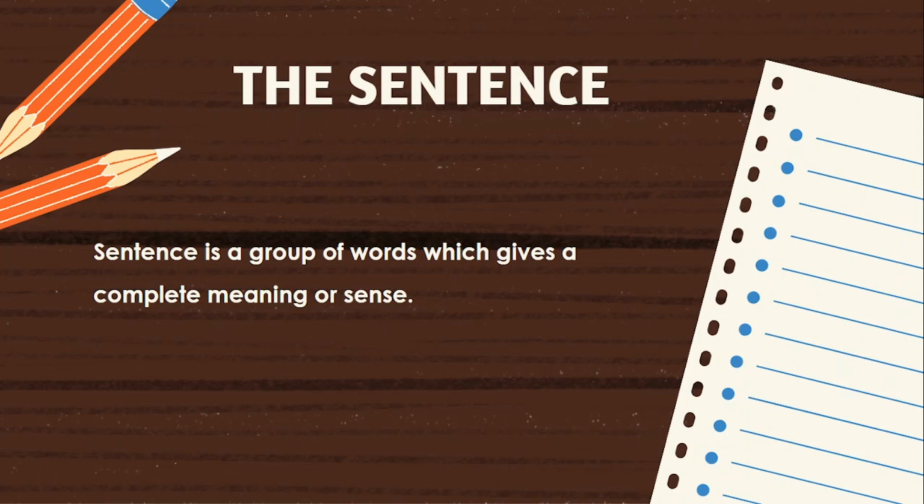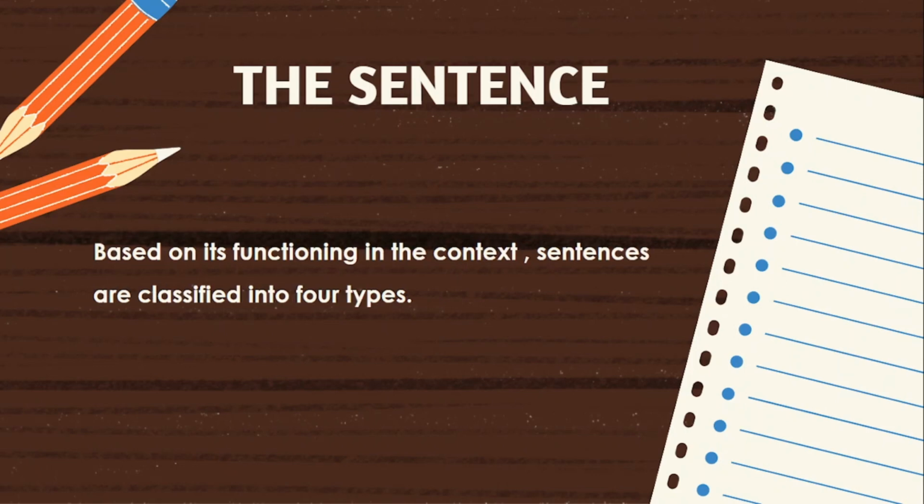Do you know on what basis sentences are classified? Based on their functioning in the context, sentences are classified into four types. It has been explained in the topic subject and predicate. The link has been given in the description box.